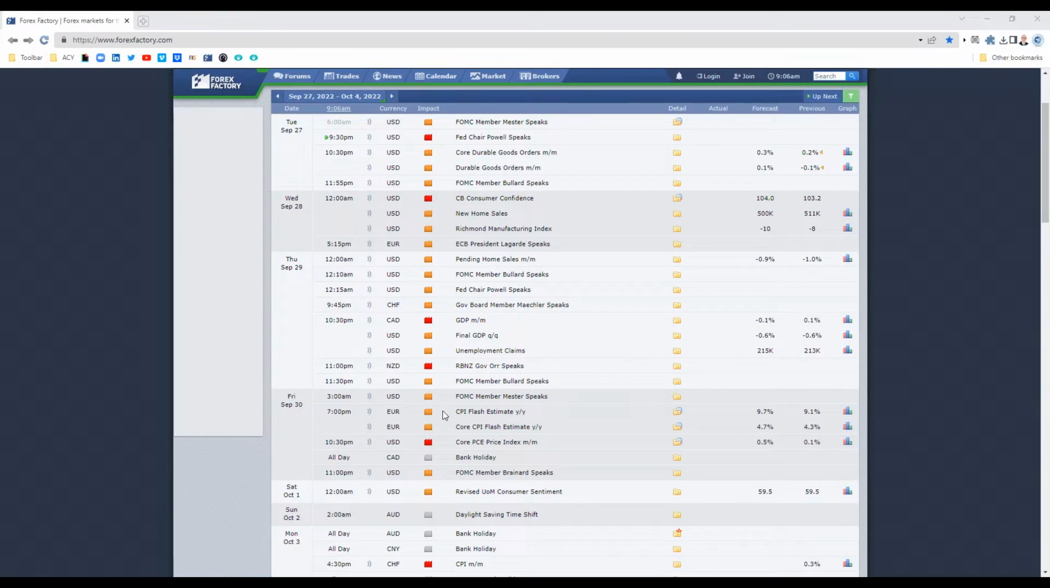So the news is a little bit lighter this week, but those are the events that could affect the dollar CAD. So with that in mind, let's get into the charts.